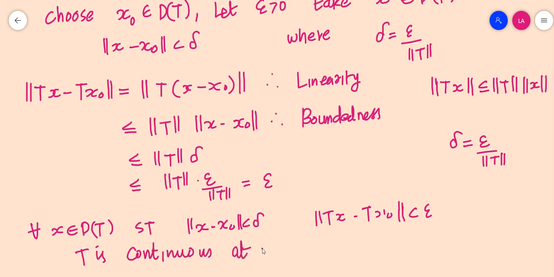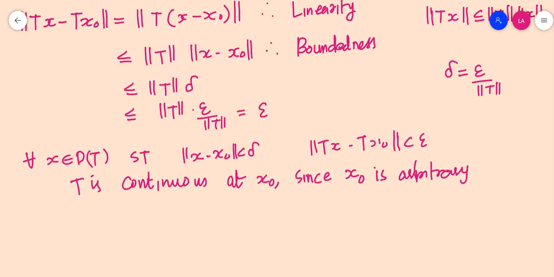at x naught. Since we have chosen x naught to be an arbitrary point, T is continuous at every point, any arbitrary point. So T is continuous at any point, which means that T is continuous. So T is bounded implies T is continuous.